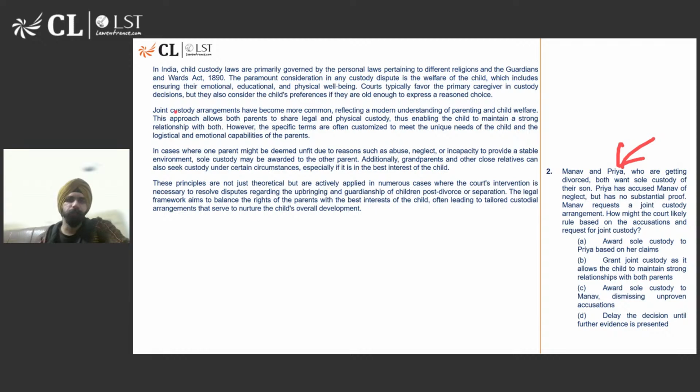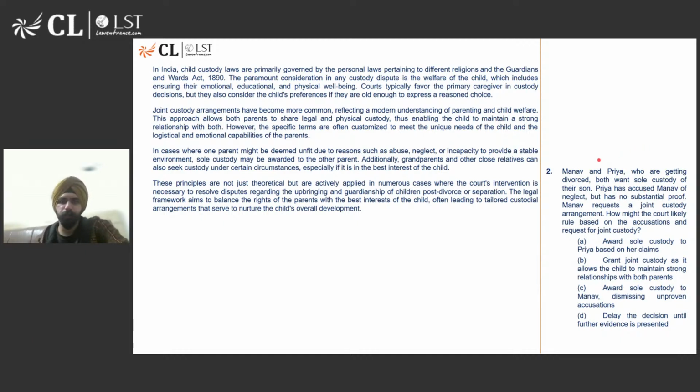So let's read the principle. Joint custody arrangements have become more common, reflecting a modern understanding of parenting and child welfare. It allows both parents to share legal and physical custody, enabling the child to maintain a strong relationship with both. Specific terms are often customized to meet the unique needs of the child and the logistical and emotional capabilities of the parents. Now, Priya has accused Manav of neglect but has no substantial proof.